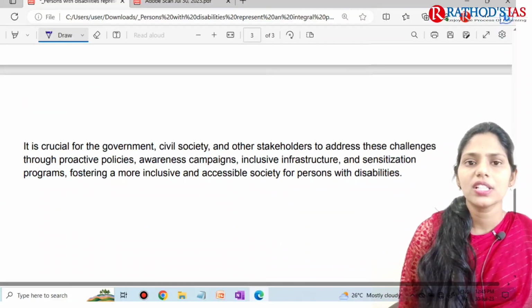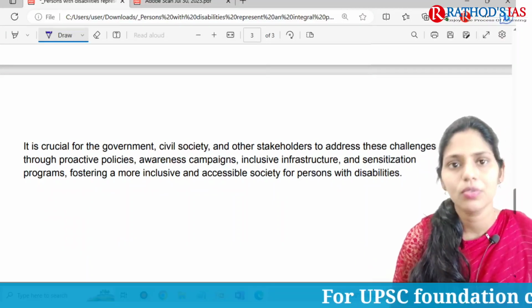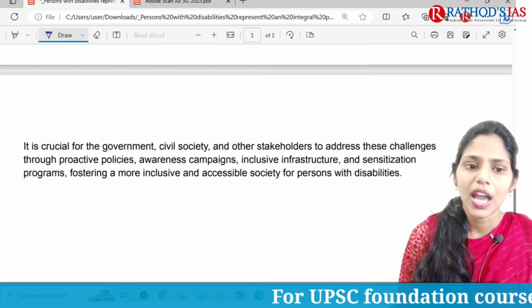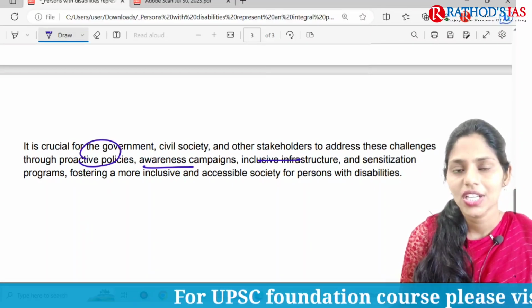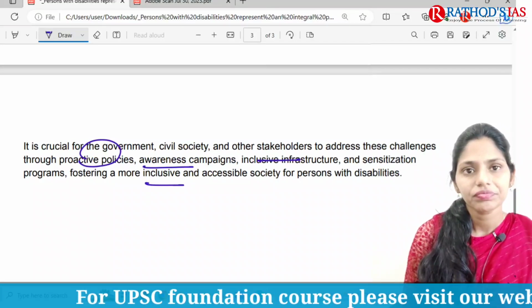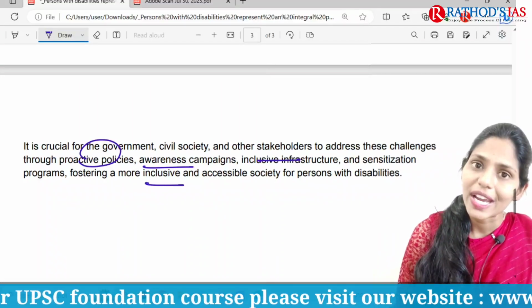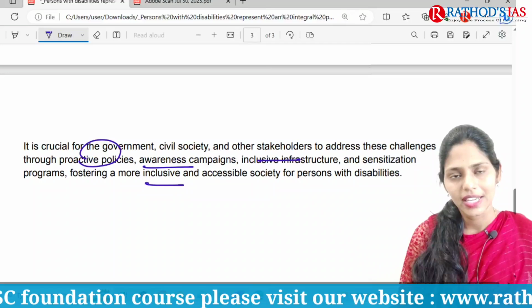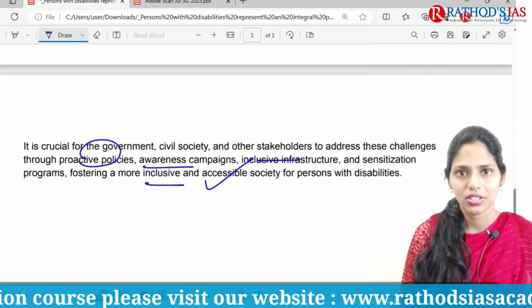And in conclusion, you can sum up like, these are the so and so challenges that are faced by people with disability. So we have to come up with policies, awareness campaigns, inclusive infrastructure, sensitization of people, and some programs such that we can make our society an inclusive and accessible society for people with disability. So this is the model answer.